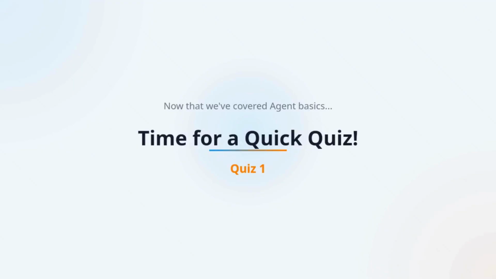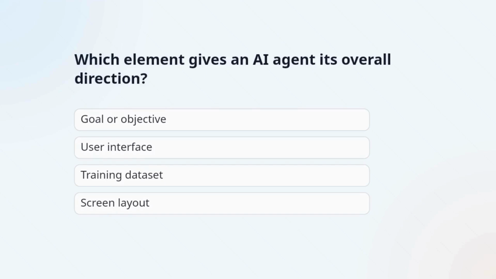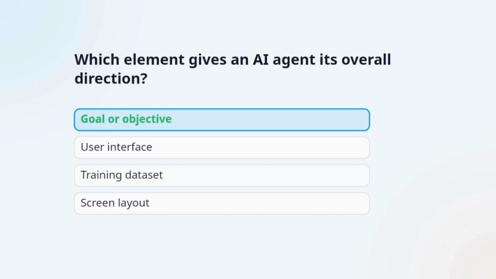Here's quiz number 1. See if you can get it right. Question 1. Which element gives an AI agent its overall direction? The correct answer is goal or objective. The goal is the why behind the system. It turns tools and reasoning into purposeful action.